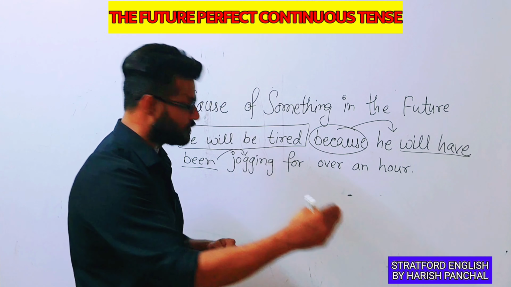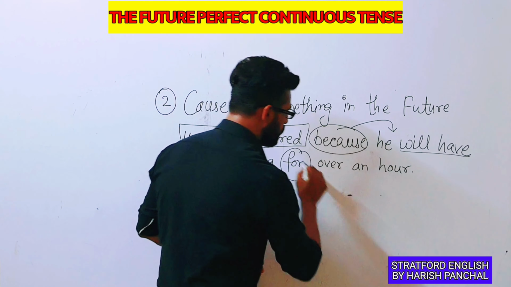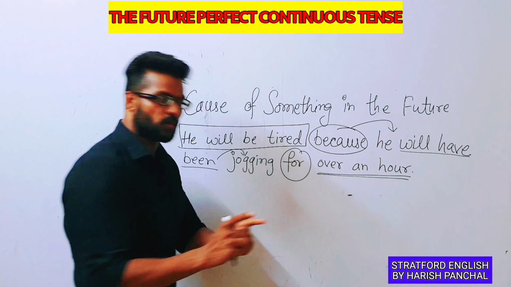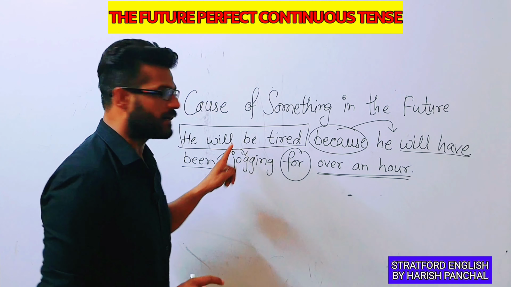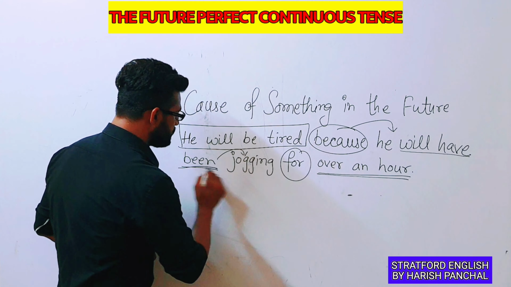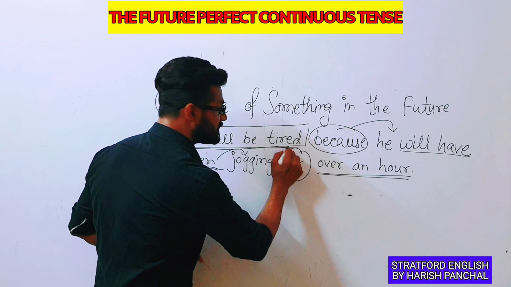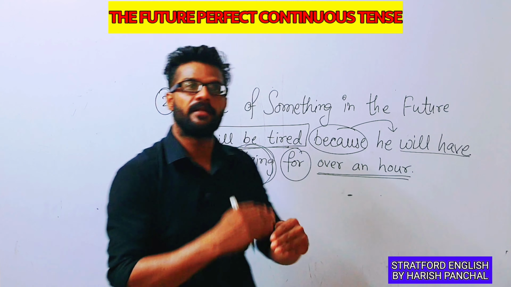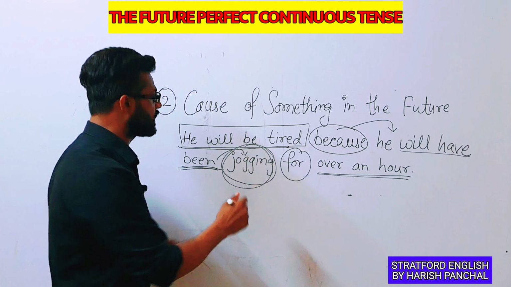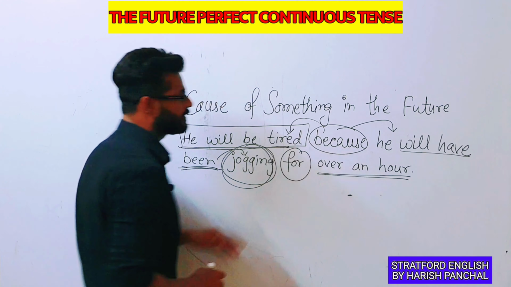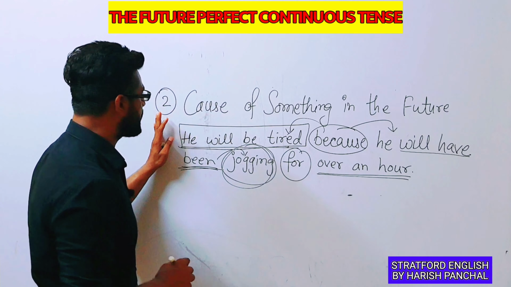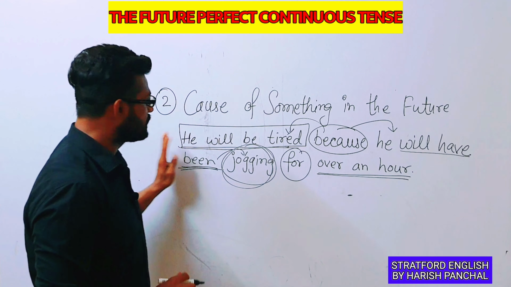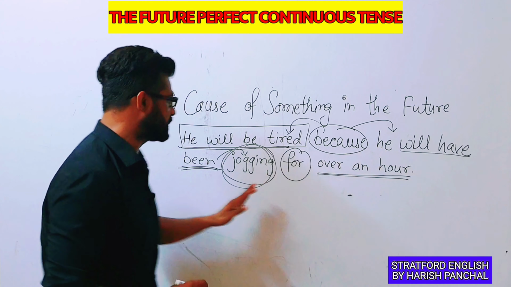He will have been jogging for over an hour. That's why he will be tired. So he will be tired. This is the result of jogging. He will have been jogging for over an hour. That's why he will be tired. Here we are giving the reason. So that's why this is the situation, and we have to explain this situation like this.